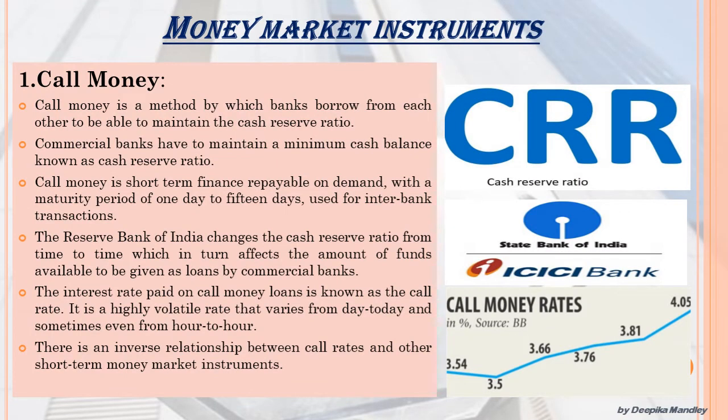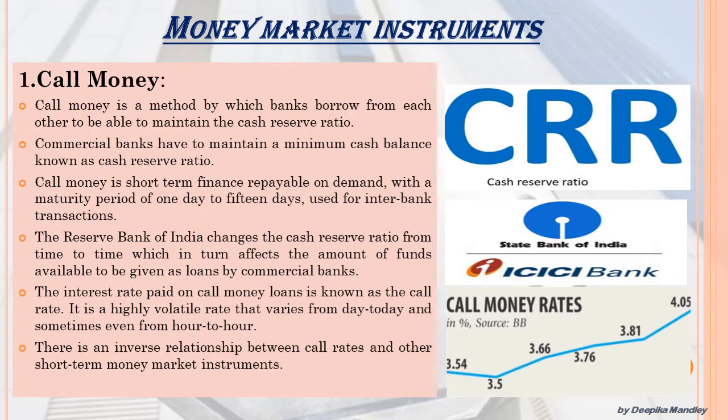Call money. Now, call money is that method by which banks borrow from each other to be able to maintain the CRR, that is the cash reserve ratio. Now, we all know that the commercial banks, under the regulations of RBI, have to maintain a minimum cash balance, which is known as cash reserve ratio. So, if one bank is short with that, they can use this call money for short-term finance, which is repayable on demand with a maturity period of 1 day to 15 days. It is used for interbank transactions.